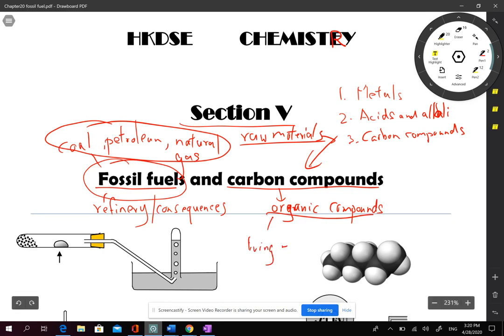Nowadays, most carbon compounds come from coal, petroleum, and natural gas. They do not come from living things. So we change the name into carbon compounds. It is because all organic compounds should have at least carbon as their main ingredient, as the main part. So why are they called carbon compounds? And why are there so many carbon compounds, and how can we systematically learn them? I hope after this section you know how to learn this category.